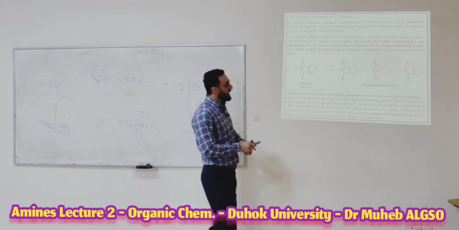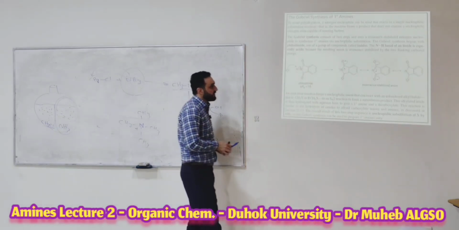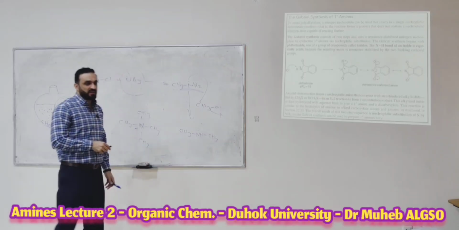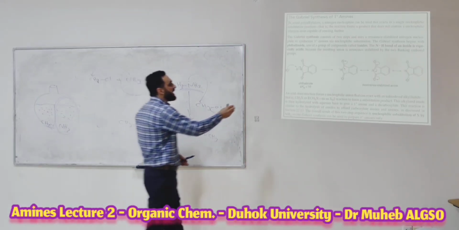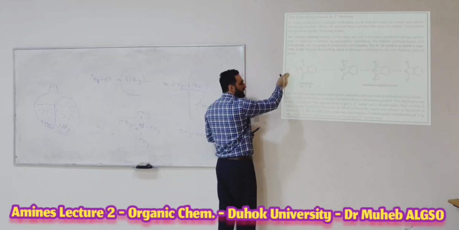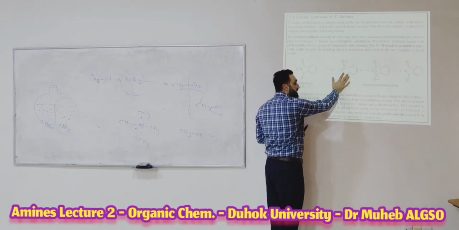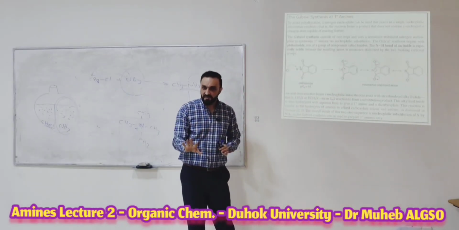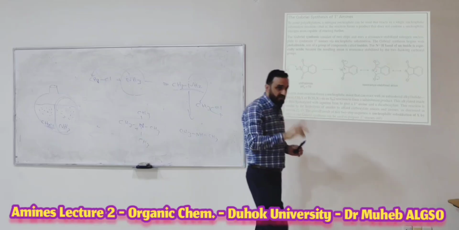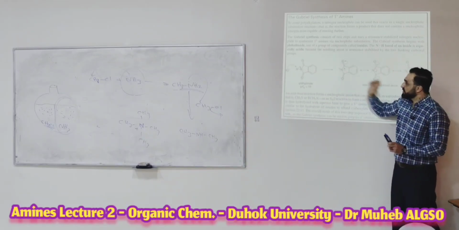If I ask you whether this compound can be acidic or not, what do you have to do? Write the conjugate base. Remove the proton. This is the conjugate base. If the conjugate base is stable, it means the compound is acidic. If the conjugate base is not stable, it means not acidic. Now remove a proton. This is the proton, and this is the conjugate base.